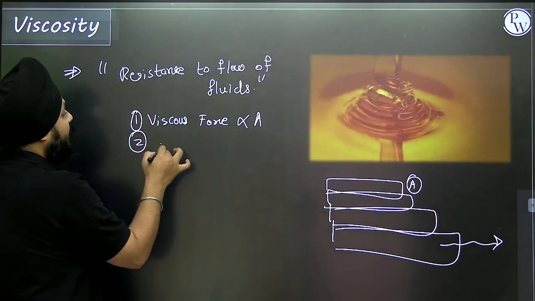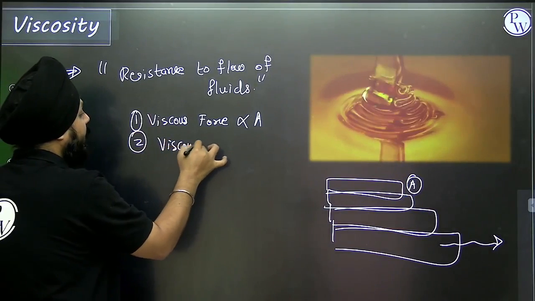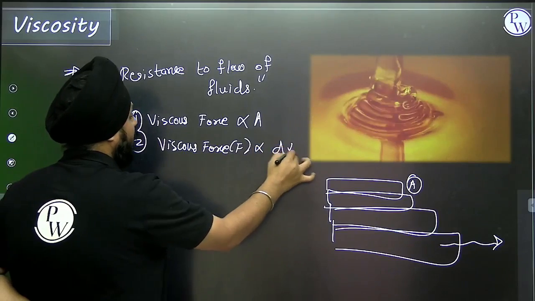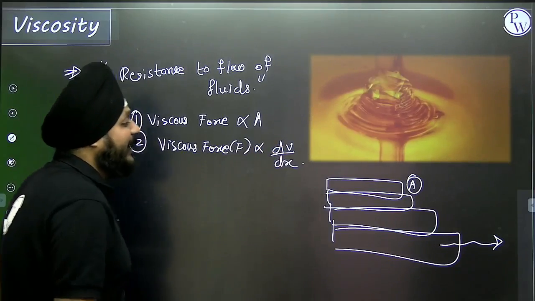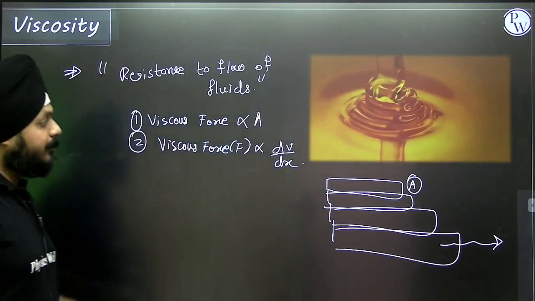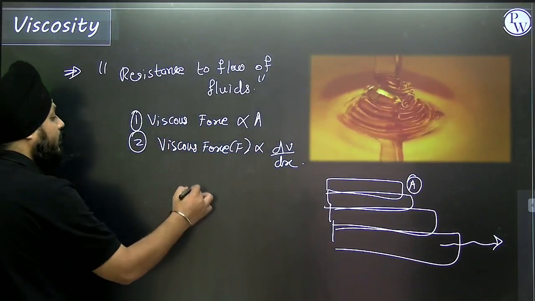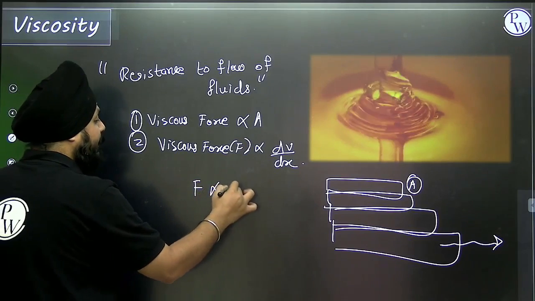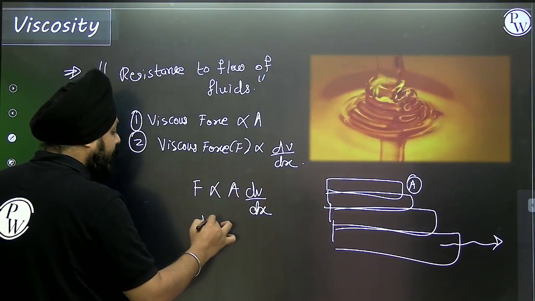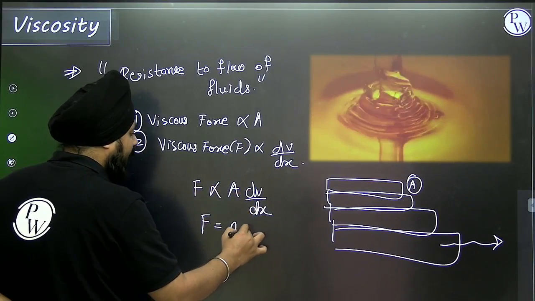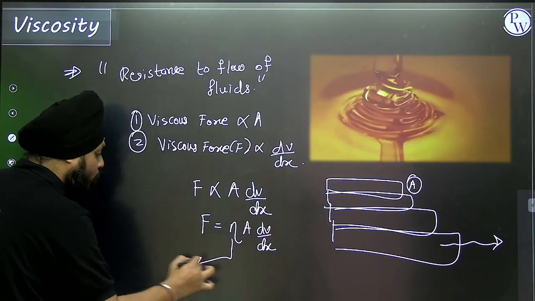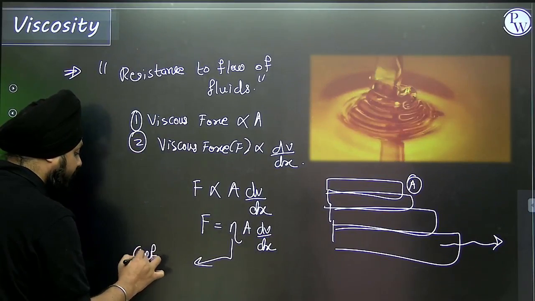And second, the viscous force F is directly proportional to the velocity gradient, the decrease in velocity with respect to the layer. So F is directly proportional to area into dV by dx. Removing the proportionality sign, we have F equals eta A dV by dx. This eta is known as the coefficient of viscosity.